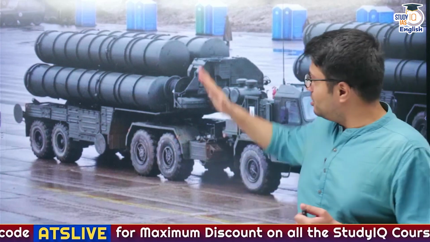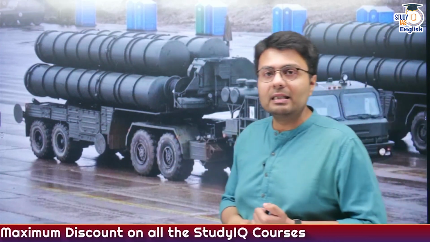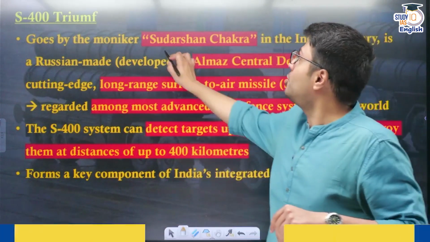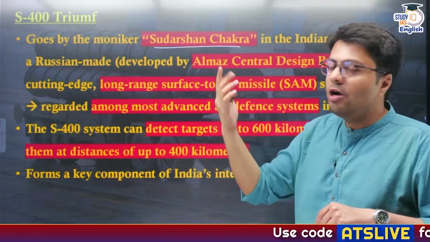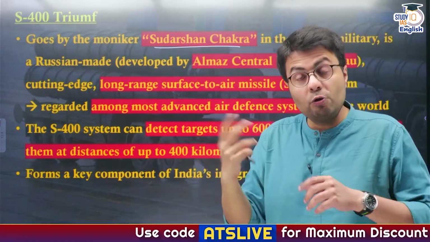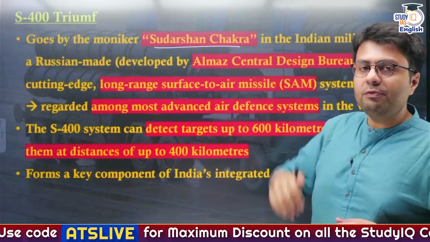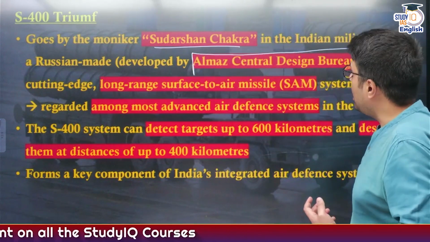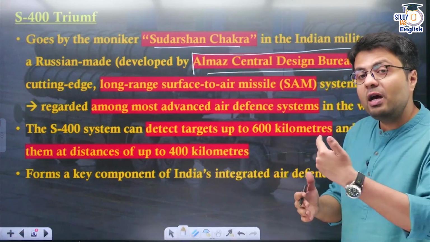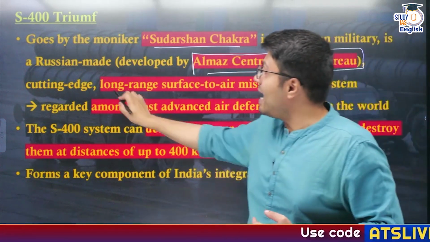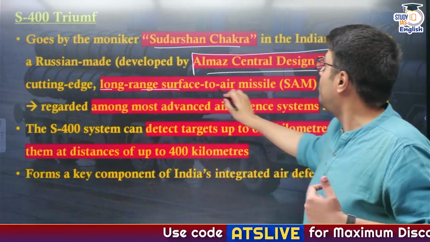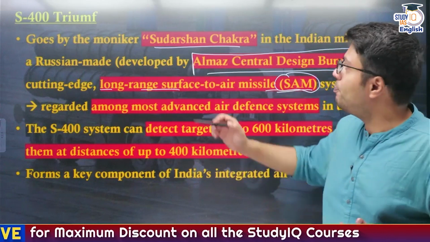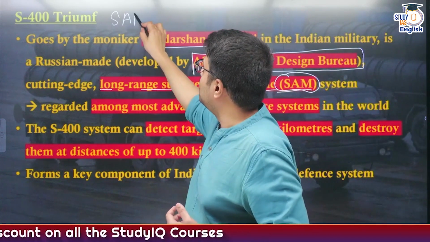Now we'll start off our today's discussion with these S-400 missile systems. In India, they are known as Sudarshan Chakra, which has its origin in Mahabharata, as Sudarshan Chakra was a weapon used by Lord Krishna, right? Now, these S-400 Triumph are actually Russian origin missile systems, and they were developed by a company known as Almaz Central Design Bureau. They are known to be very cutting edge missile systems, and they are categorized as long range surface to air missile systems. Long range surface to air missile systems are popularly abbreviated as SAMs, right?